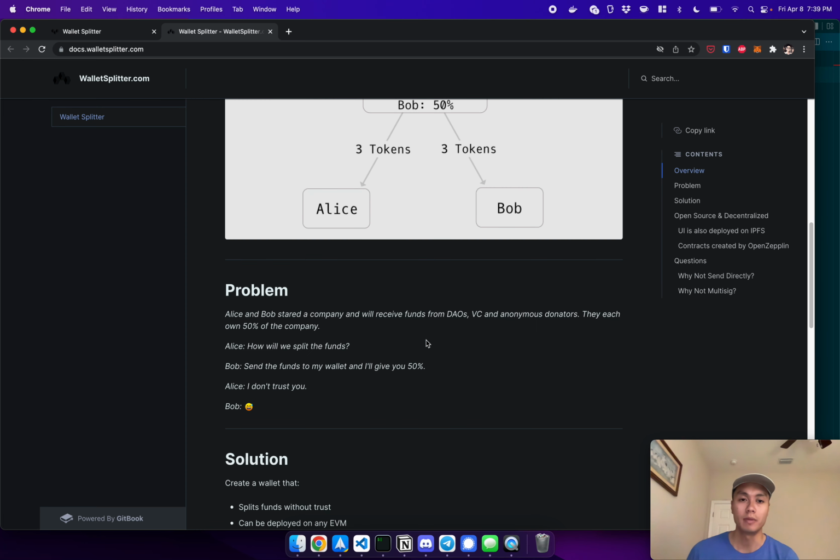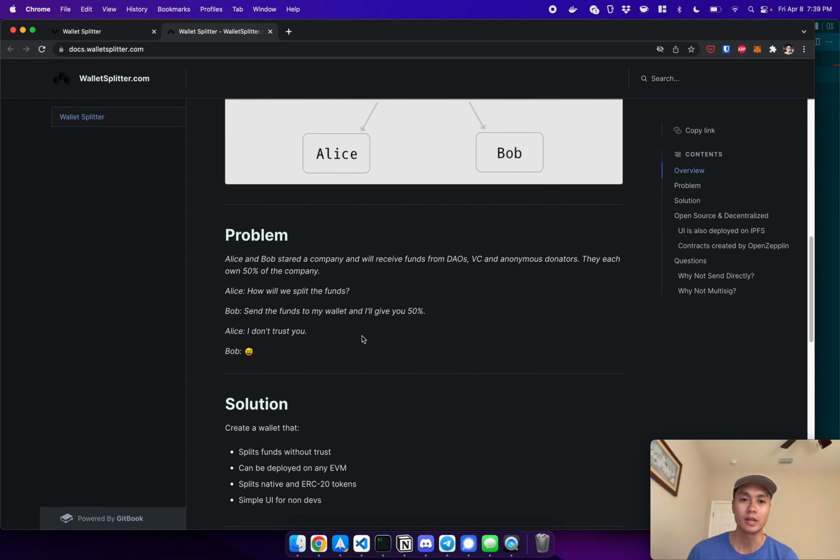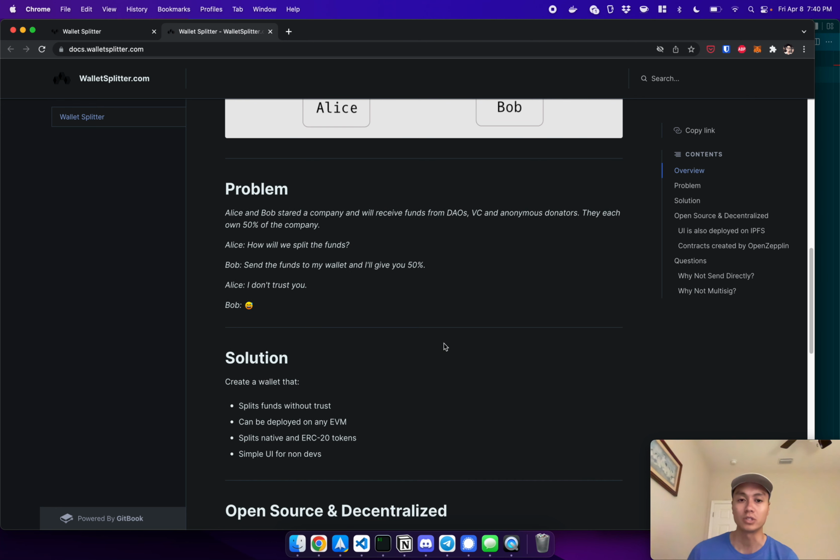So this came from a problem. You can read this later, but the idea is my buddy and I had an open source project, and we wanted some donations. People wanted to send donations to us, but they didn't want to send it to two addresses. So we decided, let's send it to one, but who do we send it to, right? If we send it to me, my buddy would have to trust me to send the other half. So this is where the solution comes in.